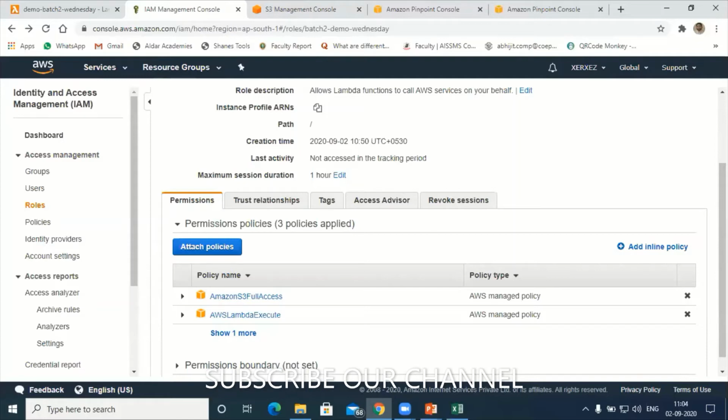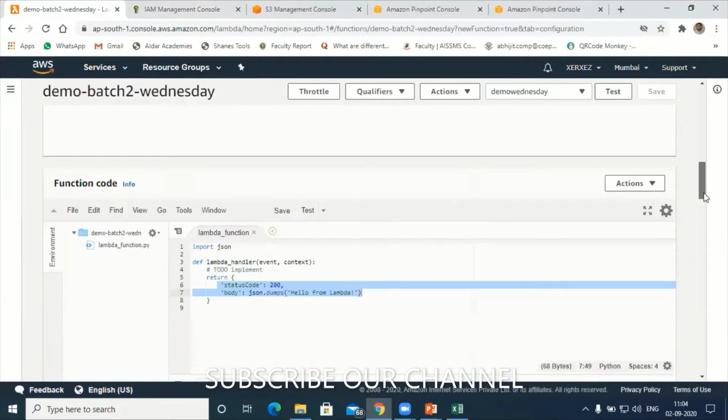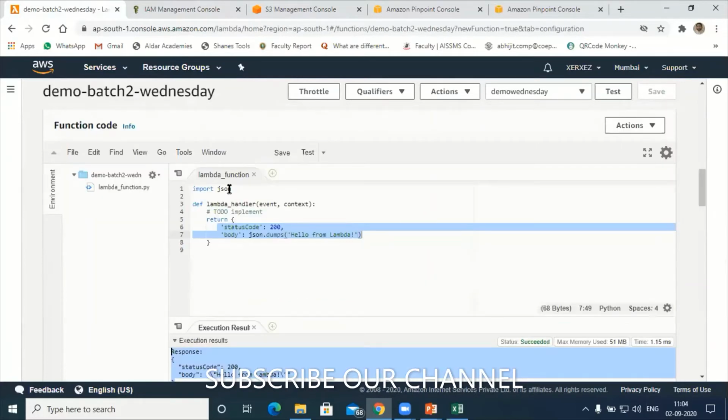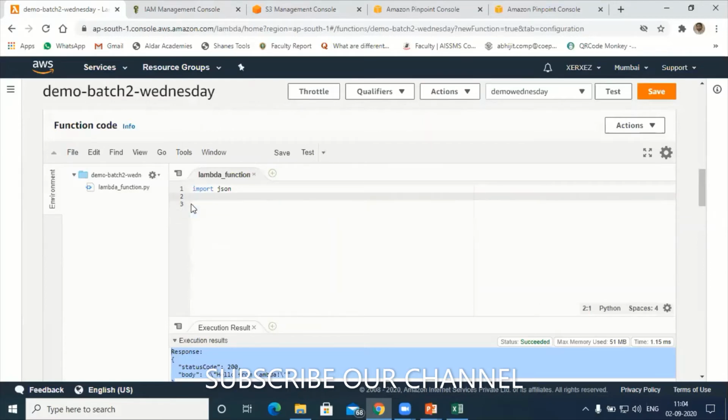Next, we'll go to your Lambda function. Here, let's try to write the code now. Again I'll use the same console and the same Lambda function. Let me delete this function first. I want one more library here called import.